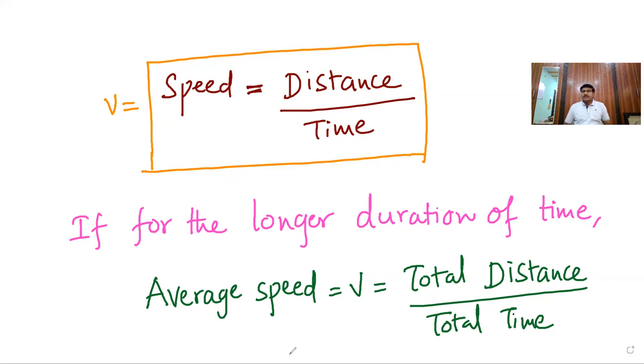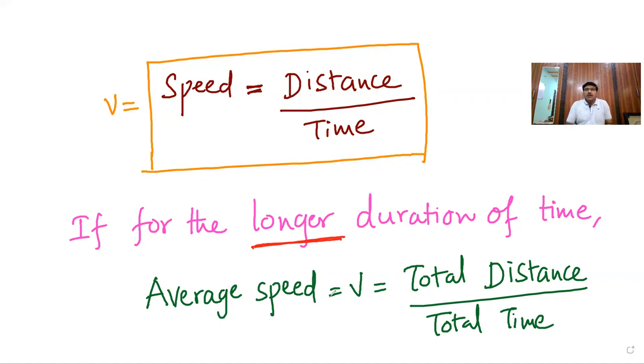Is it clear? You should not get confused between the speed and average speed terms. Speed is simply distance by time, whereas average speed is total distance by total time. The only thing is here, it is for the longer duration of journey.